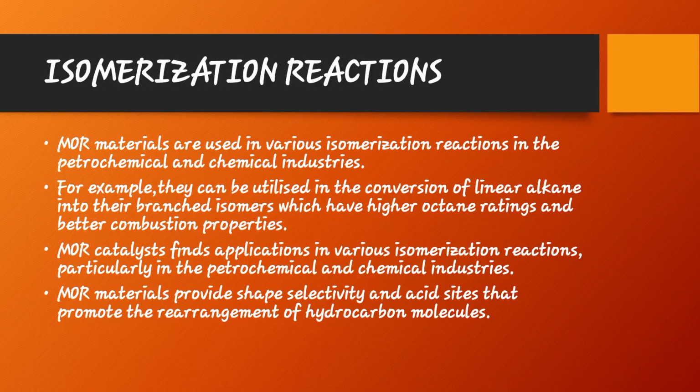Next, isomerization reactions. MOR materials are used in various isomerization reactions in the petrochemical and chemical industries. For example, they can be utilized in the conversion of linear alkanes into their branched isomers, which have higher octane ratings and better combustion properties. MOR catalysts find applications in various isomerization reactions, particularly in the petrochemical and chemical industries. MOR materials provide shape selectivity and acidic sites that promote the rearrangement of hydrocarbon molecules.